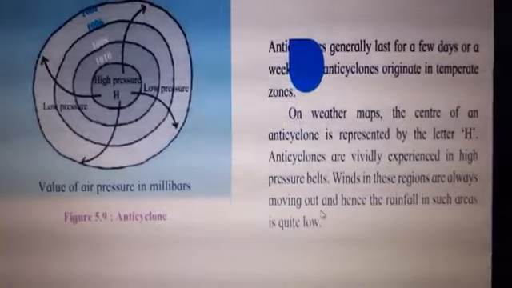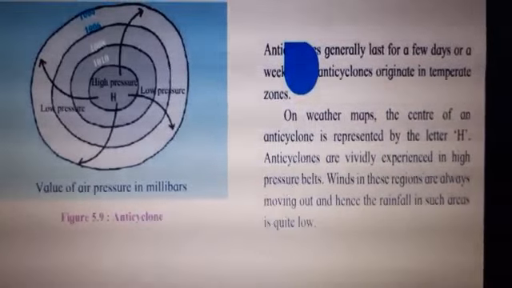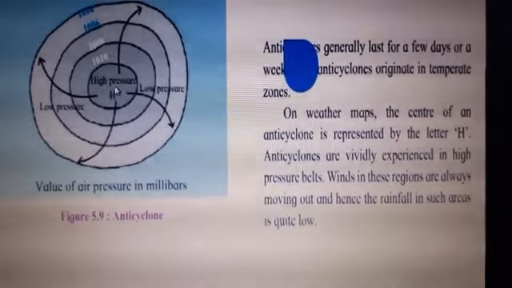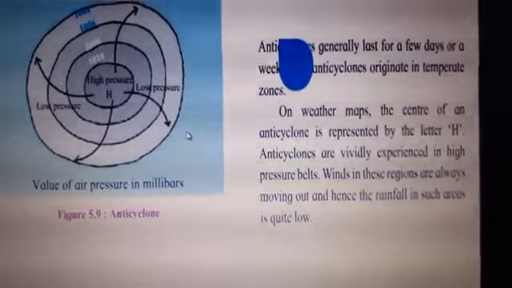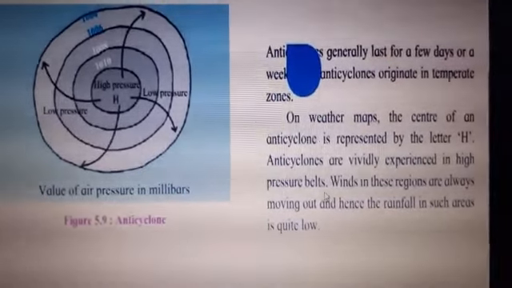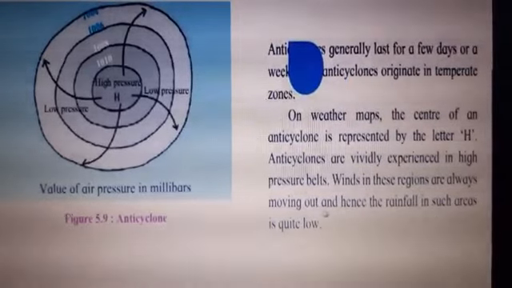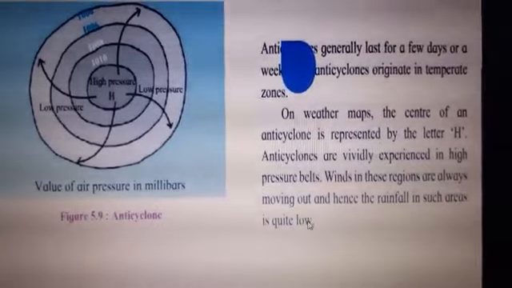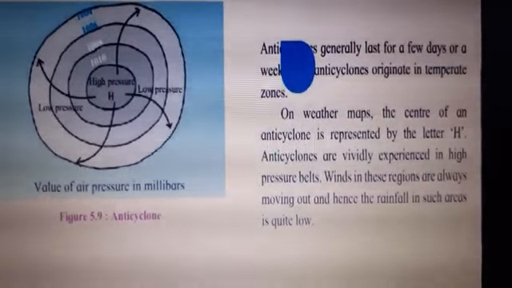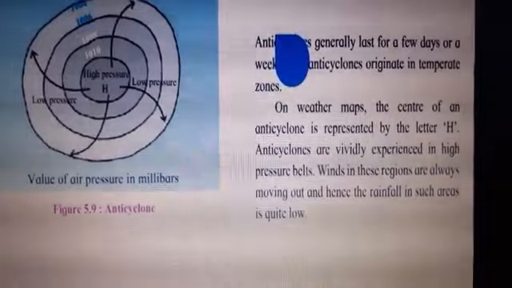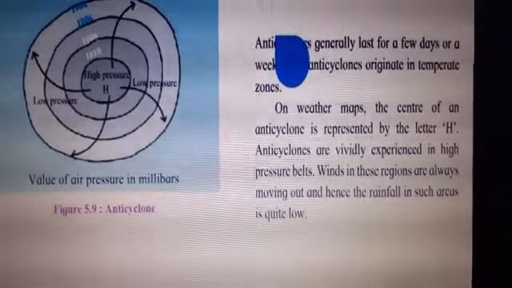So in the anticyclone condition, children, remember, winds are moving from inside to outside, from the center outwards. And in the cyclone, from outside to inside. Winds in these regions are always moving out, and hence the rainfall in such areas is quite low. So what happens? Rainfall is low because the winds are moving in the outward direction. So winds are blowing away. Whereas in the cyclones, winds are coming from the surrounding areas to the